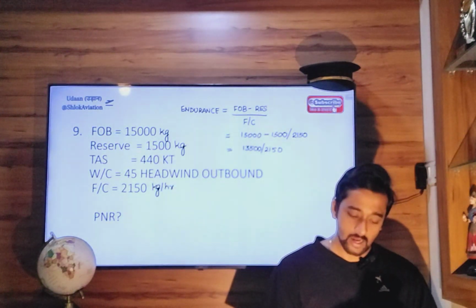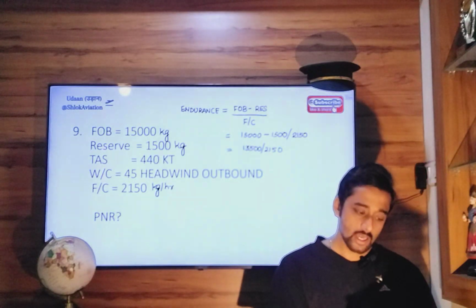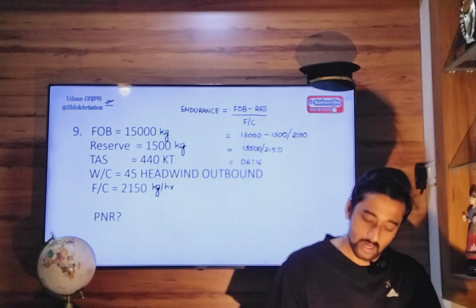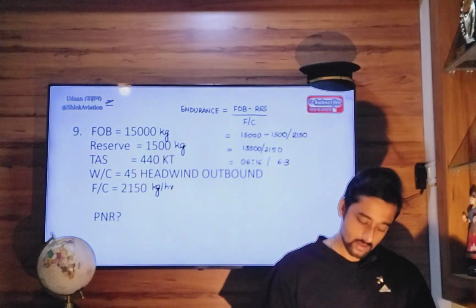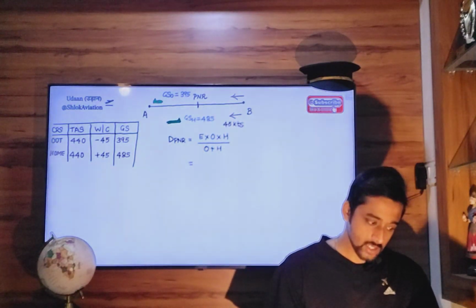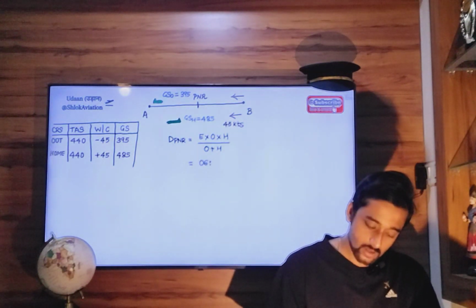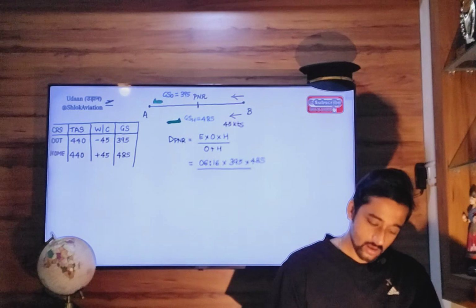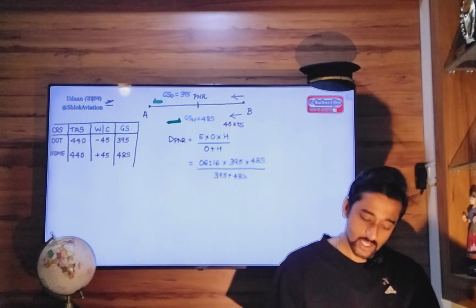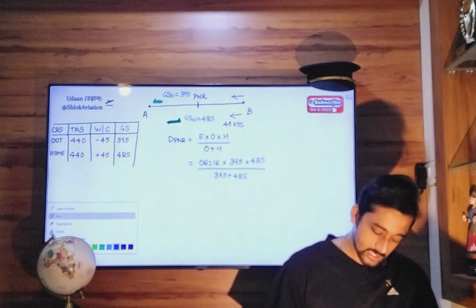So 13,500 divided by 2150 is 6 hours 16 minutes, or 6.3. So 6 hours 16 minutes into 395 into 485 divided by 395 plus 485. Instead of writing 6 hours 16 minutes, let's write 6.3.